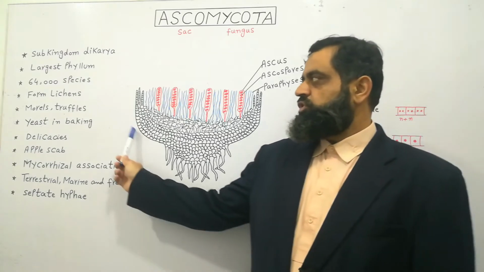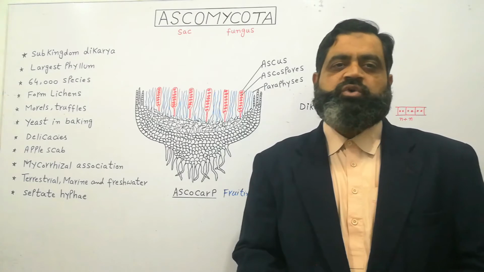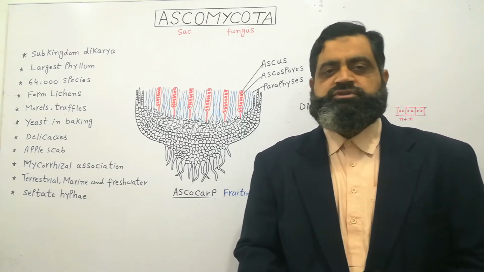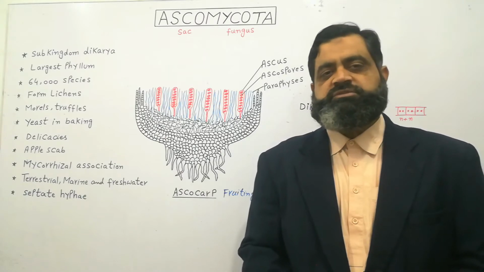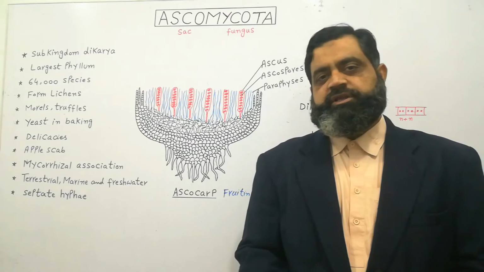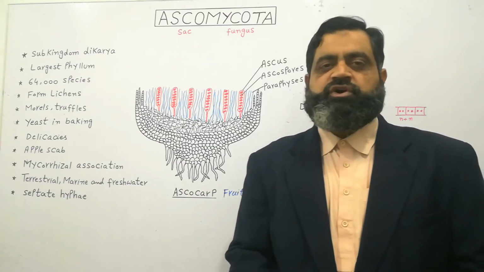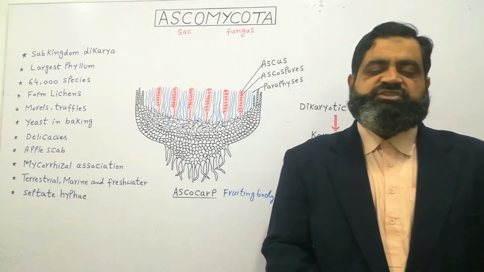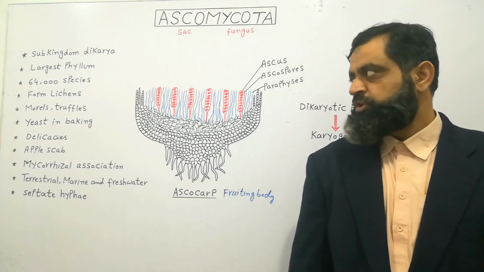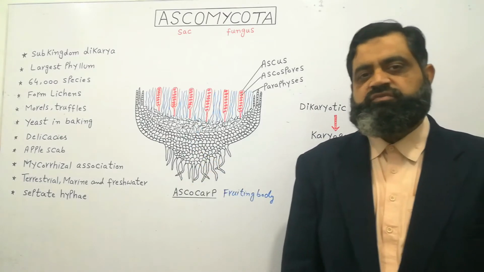Most of the species of Ascomycota form a symbiotic association which is known as lichens. Lichens are symbiotic associations which take place between fungi and certain types of algae or cyanobacteria. 98% of lichen associations are formed by fungi which belong to phylum Ascomycota. So they play a very important role in the succession of life on the earth.